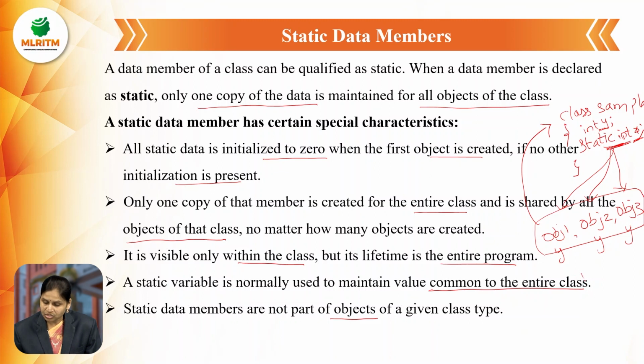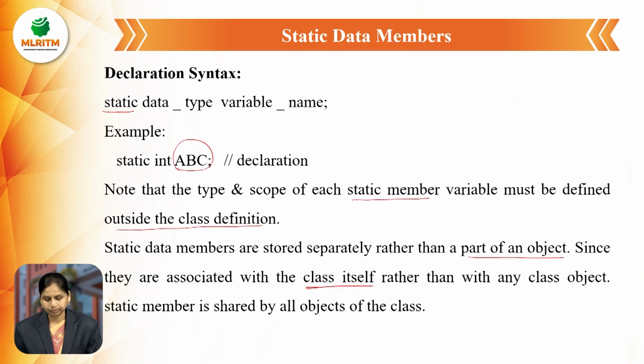But for these three objects, only one copy of the static variable is shared. So the three objects share the common variable x, because it is a static variable. We are not creating a separate static variable for the individual objects. Only one copy of the static variable is created, and that single variable is shared by all the objects.